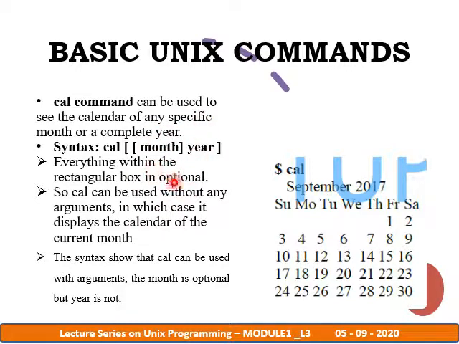The cal command can be used without any arguments, in which case it displays the calendar of the current month. The syntax shows that cal can be used even without arguments, and the month is optional but year is not.